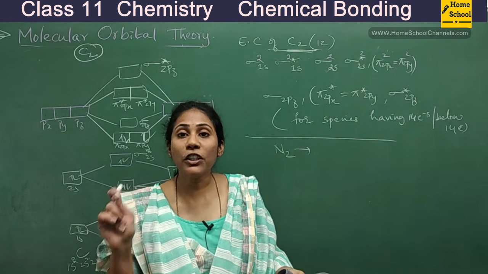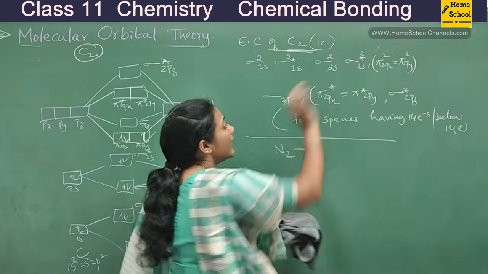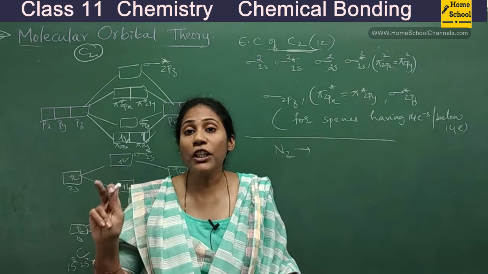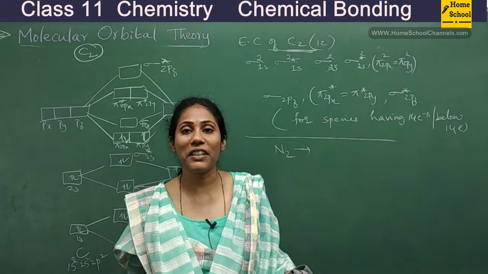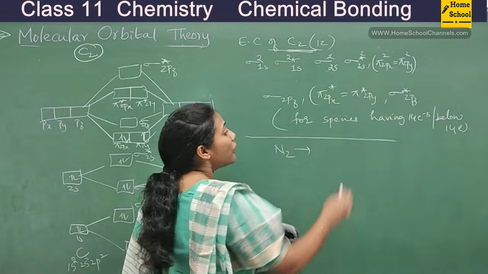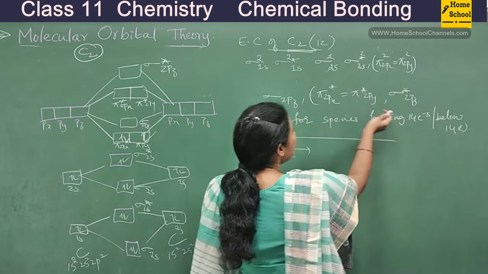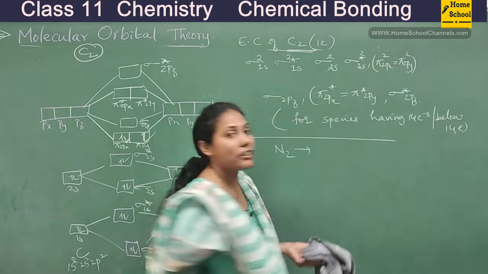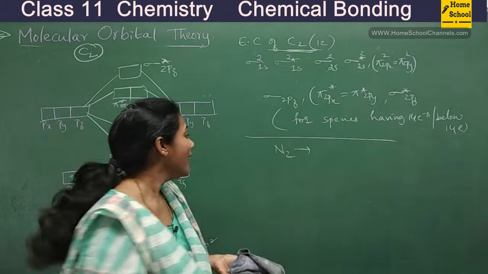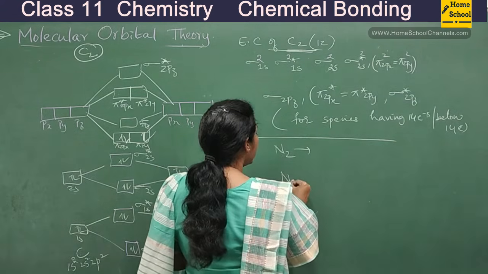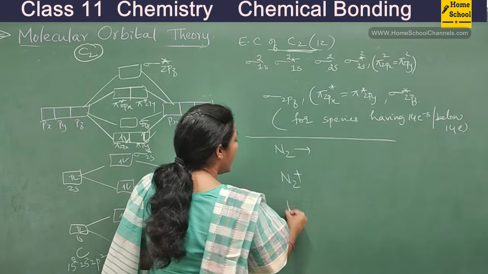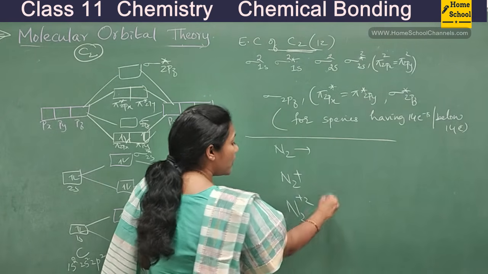If you want to calculate bond order, you should know the electronic configuration. If you want to decide about magnetic property, you should know the electronic configuration. So for 14 electron species and below 14, this is the way of writing electronic configuration. You see, if they had asked the N2 molecule electronic configuration, or N2 plus molecule, or N2 2 plus molecule.